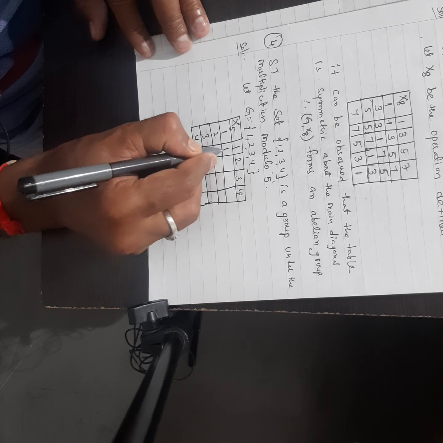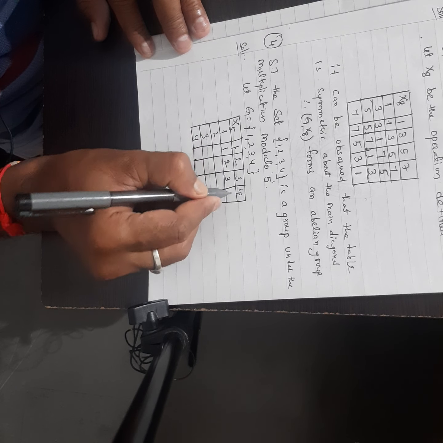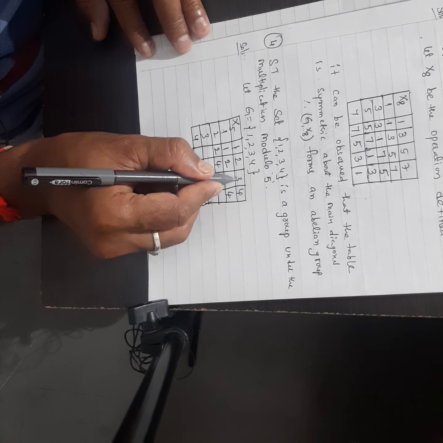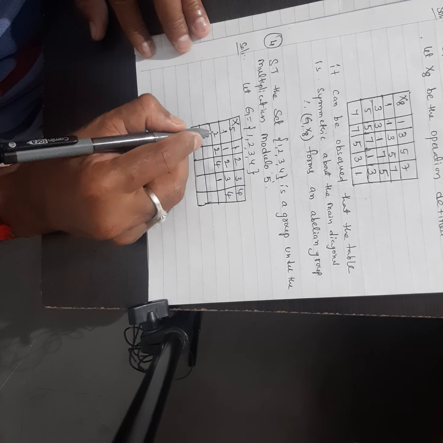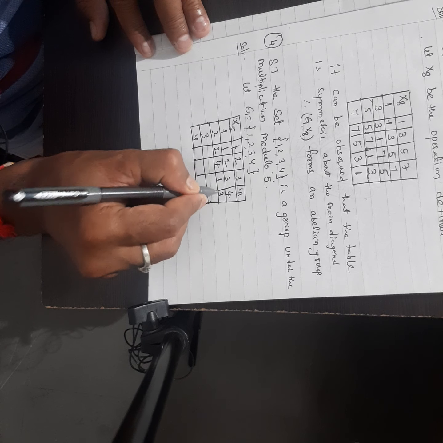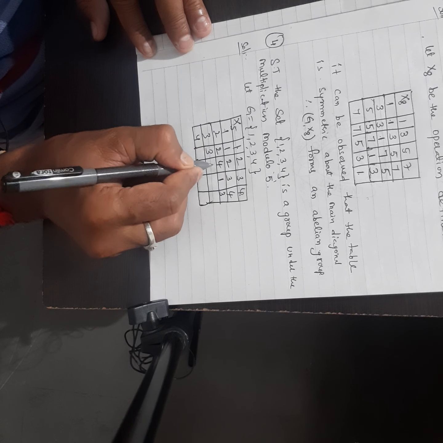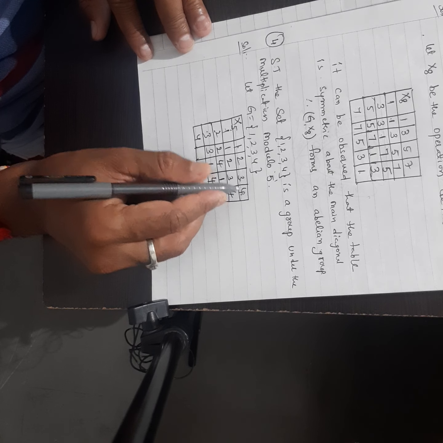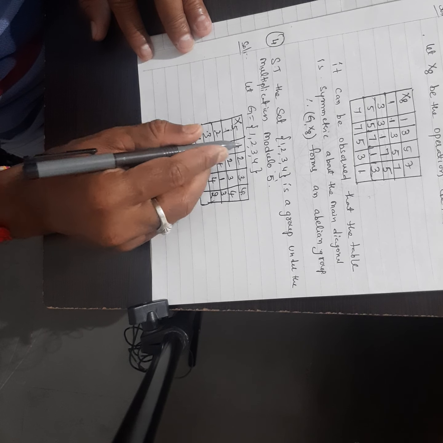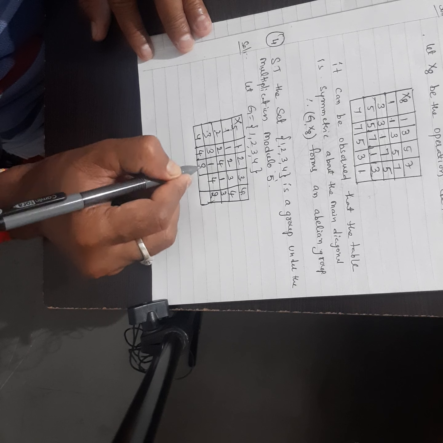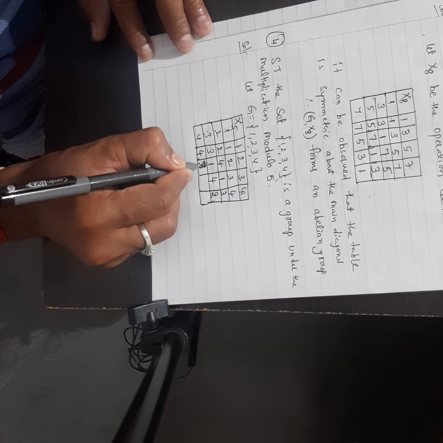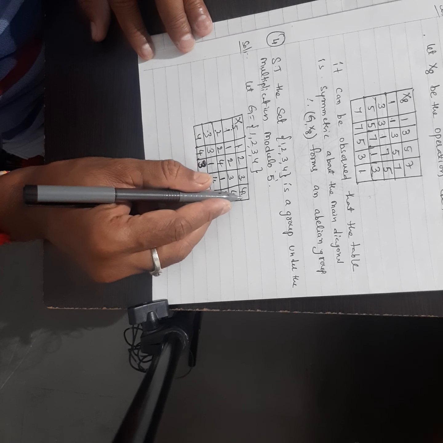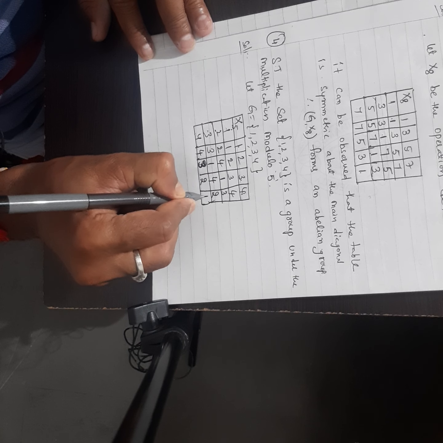Now 1 into 1 is 1, 1 into 2 is 2, 1 into 3 is 3, 1 into 4 is 4, and 2 into 1 is 2, 2 into 2 is 4, 2 into 3 is 6, 6 divided by 5, remainder is 1. 2 fours are 8, 8 divided by 5, remainder is 3. 3 ones are 3, 3 twos are 6, remainder is 1. 3 threes are 9, remainder is 4. 3 fours are 12, remainder is 2. 4 ones are 4, 4 twos are 8, remainder is 3. 4 threes are 12, remainder is 2. 4 fours are 16, remainder is 1.